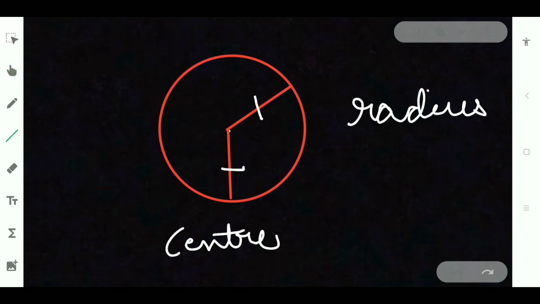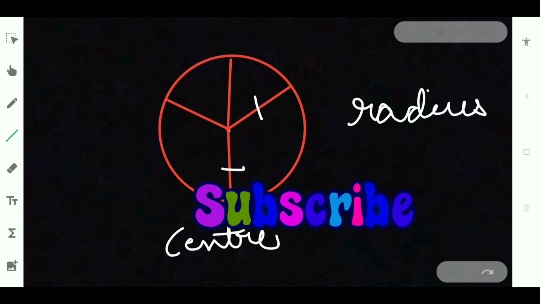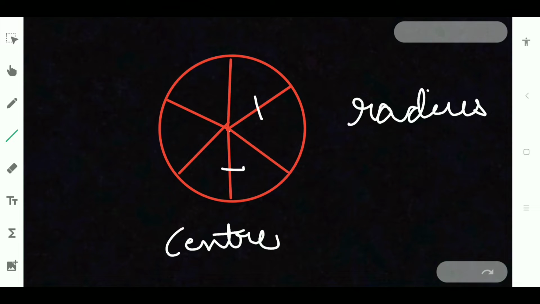So you can take this line, any n number of lines you can take. These all will be equal if this dot O is the center of the circle. If this is the center of the circle, definitely all these radii will be equal. Radius is nothing but the line joining the circumference of the circle to the center. From any point on the circumference of the circle to the center is called radius, and they will be equal.